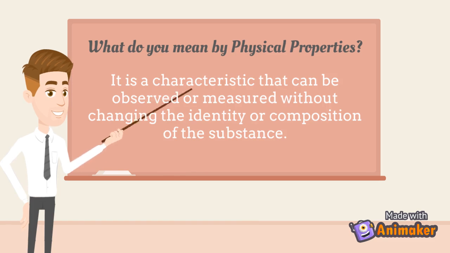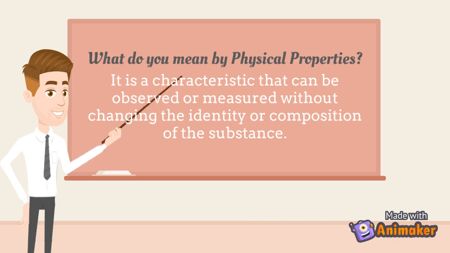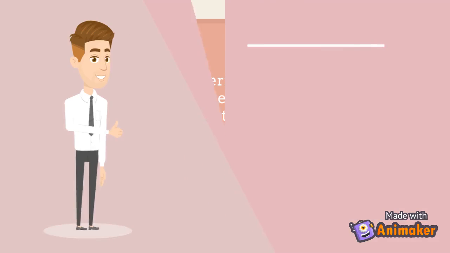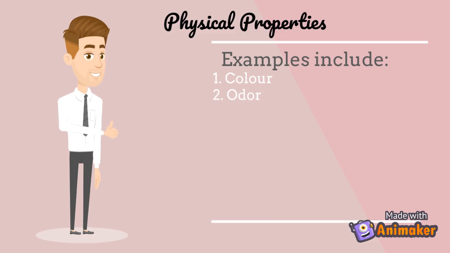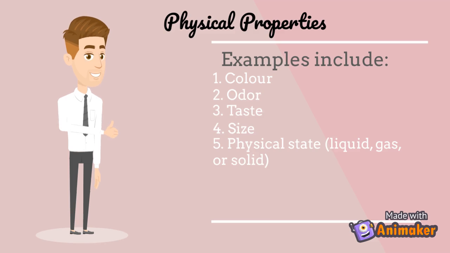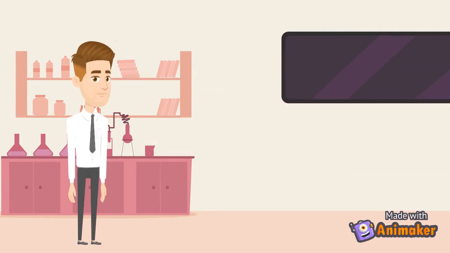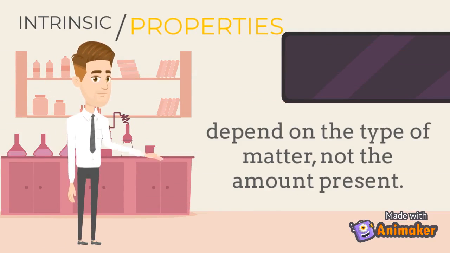What do you mean by physical properties? A physical property is a characteristic that can be observed or measured without changing the identity or composition of the substance. Examples of physical properties may include color, odor, taste, size, physical state, whether it is liquid, gas, or solid, the boiling point, the melting point, and the density. Intrinsic properties depend on the type of matter, not the amount present.